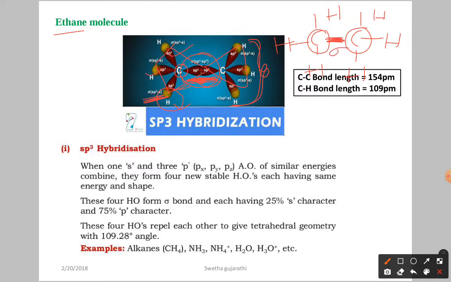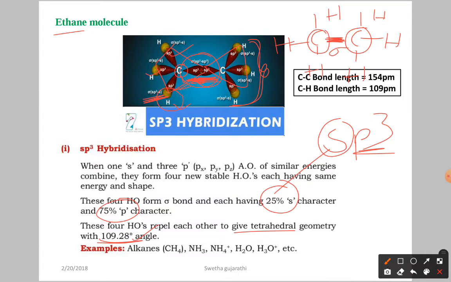In sp3, the s percentage is 25% and the p percentage is 75%. Tetrahedral shape means bond angle 109.28 degrees. The carbon-carbon bond length is 154 picometers, and the C-H bond length is 109 picometers.